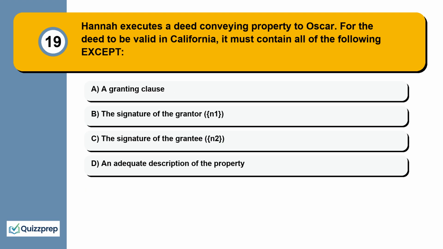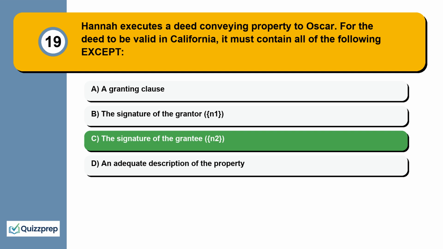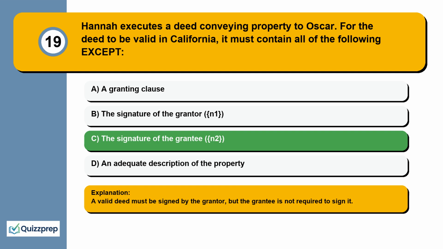Question 19. Hannah executes a deed conveying property to Oscar. For the deed to be valid in California, it must contain all of the following except a granting clause, the signature of the grantor, the signature of the grantee, an adequate description of the property. A valid deed must be signed by the grantor, but the grantee is not required to sign it.